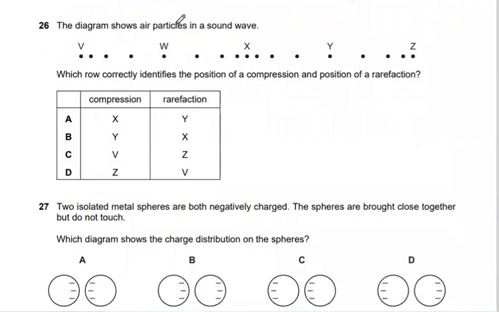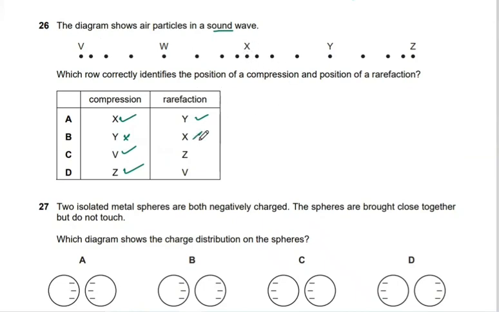Number 25, the diagram shows air particles and a sound wave. You can see that in some regions they are close to each other, causing compression, and the regions that are far apart cause rarefaction. Which row correctly identifies the position of compressions and the position of rarefactions? Compression, X, yes, it's compression. Y, no, it's not. V, yes, it is compression. Z, yes, it is compression. The molecules are close. Rarefaction, Y, yes, it is rarefaction, so our answer is A.